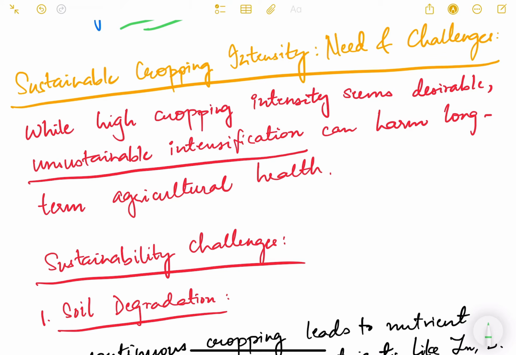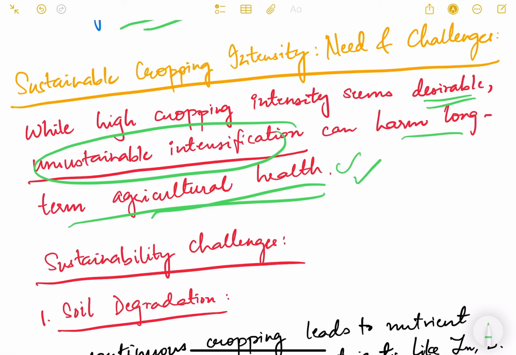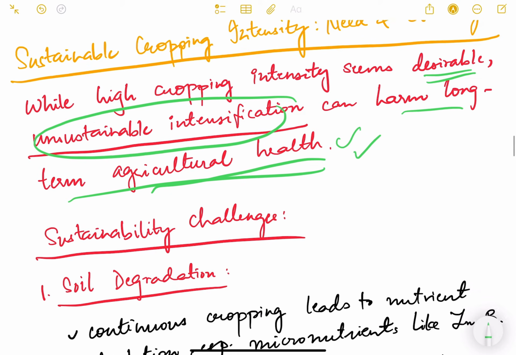Now, what is sustainable cropping intensity? What are the needs and challenges in order to make the agriculture sector sustainable? While high cropping intensity seems desirable because we want to increase the incomes of the farmers, unsustainable intensification can harm long-term agricultural health. Okay, because it will deteriorate soil health, groundwater, so many other things.